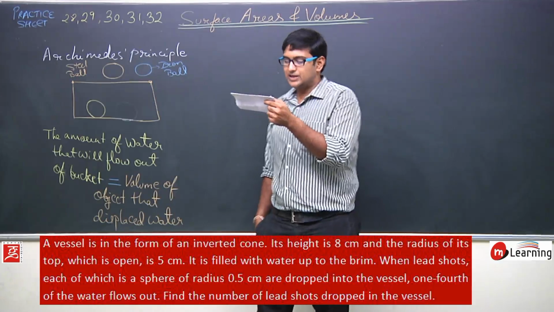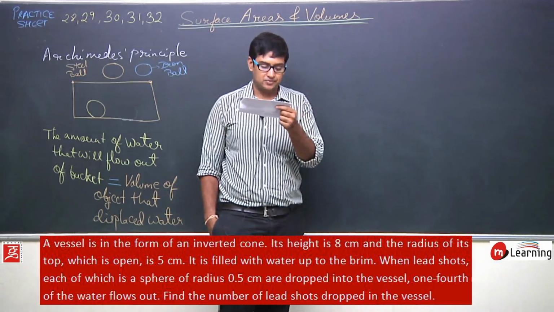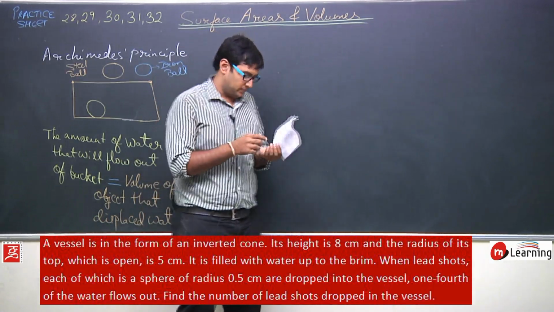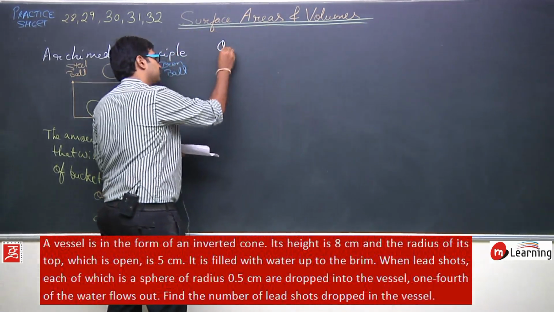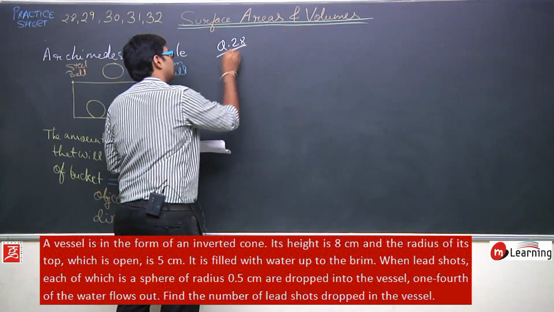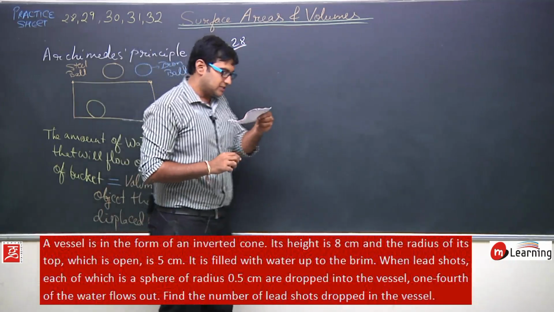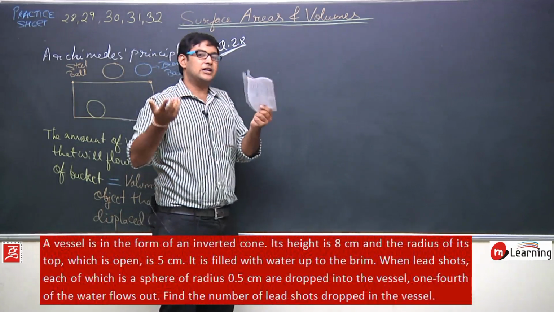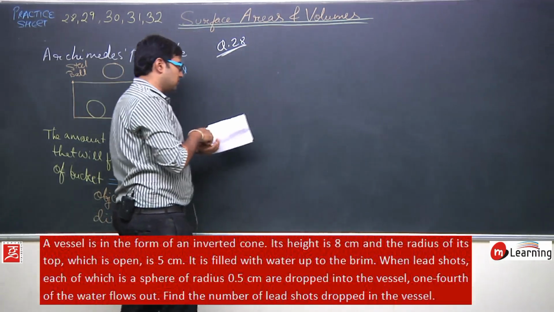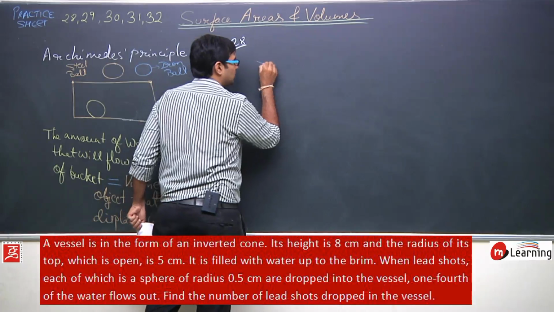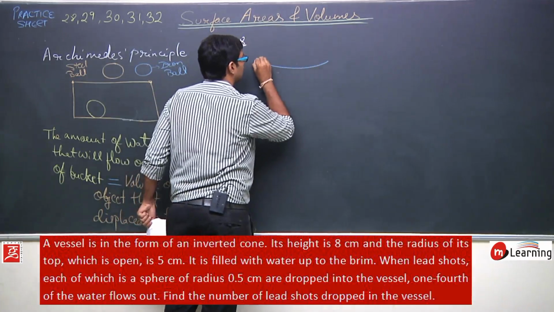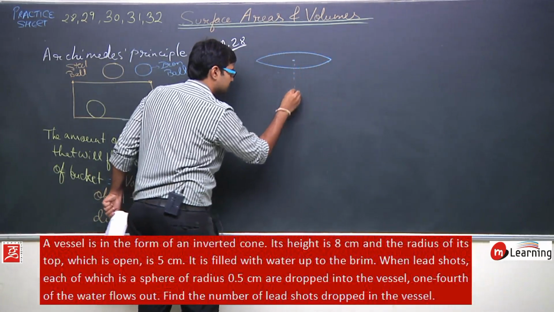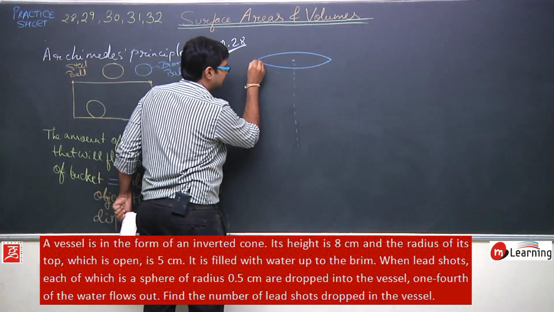Okay, so let us try to visualize this question. It says that there is a vessel. So first let us draw a vessel. Question number 28. Now what kind of vessel is this? This is a conical vessel, okay, which is inverted cone. Okay, it's an inverted cone. The vessel is in the shape of inverted cone. So let us say this is the vessel.